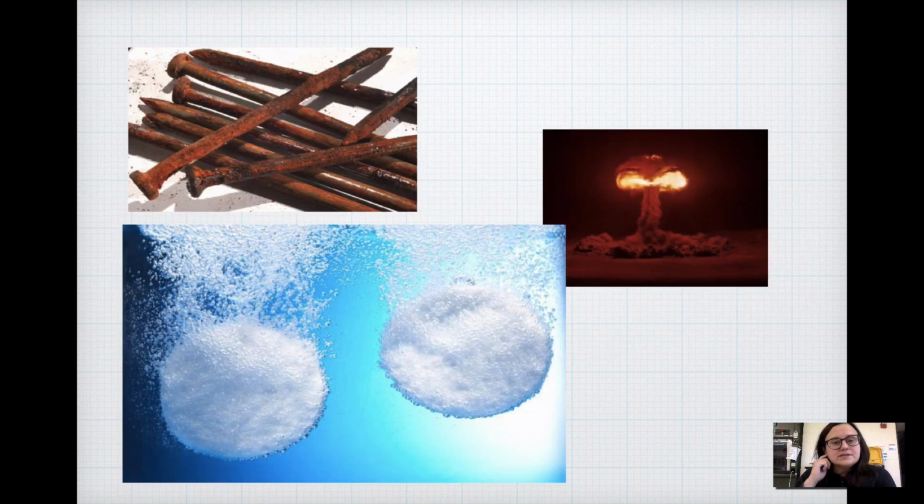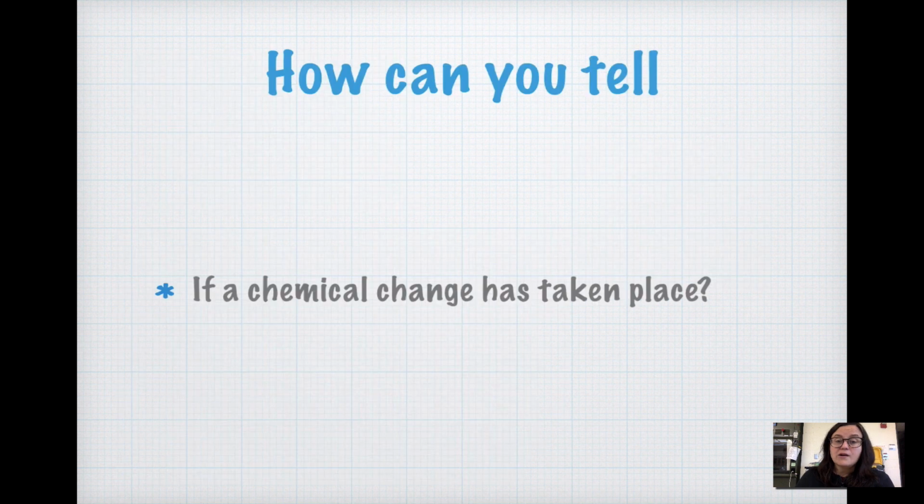Here are 3 examples of chemical changes where we have different substances at the end than at the beginning. None of these are easily reversible. A nail rusting, a bomb exploding, or Alka-Seltzer fizzing in water. So how can you tell? How do you know if a chemical change has taken place? There are a few signs to look out for.